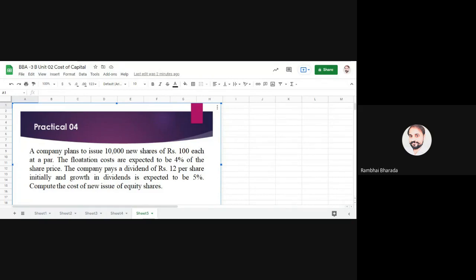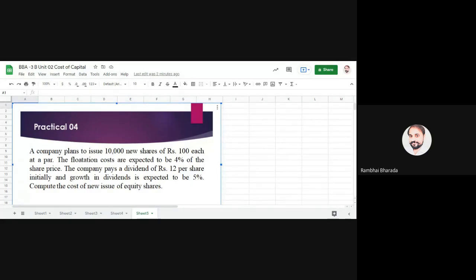Yes, tell me, what is the meaning of flotation cost? Any idea? Okay, very good. Flotation cost is the cost of issuing new shares in the market.